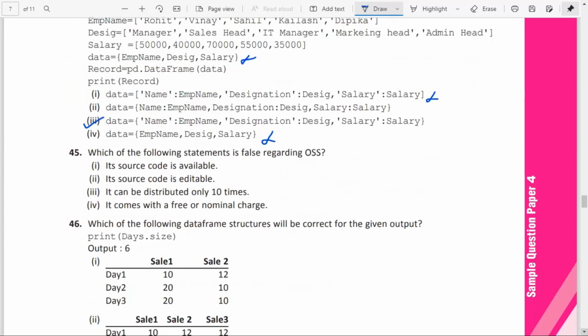Question number 45. Which of the following statements is false regarding OSS, open source software? Source code is available here, editable. It can be distributed only 10 times. It comes free or at nominal charge. It's asking for the false statement, so it can be distributed only 10 times. That is a false statement. It's limitless.